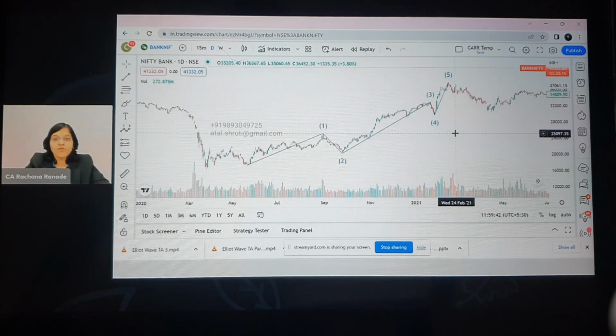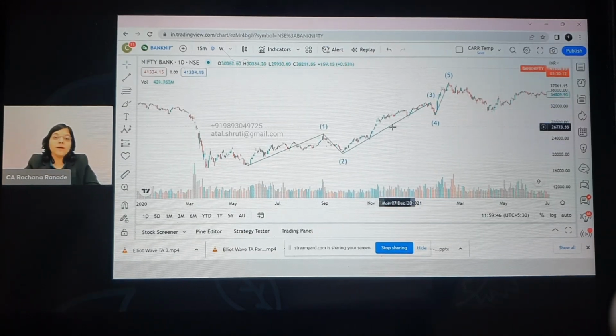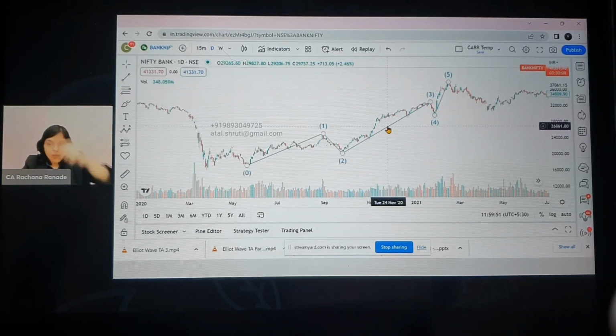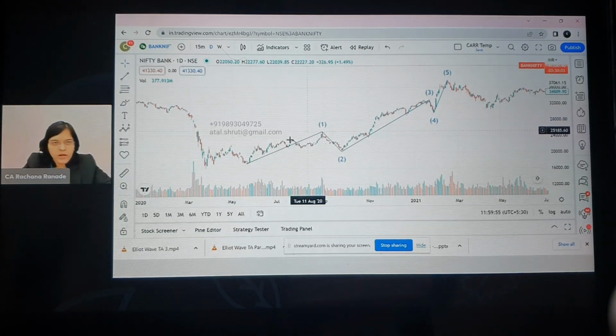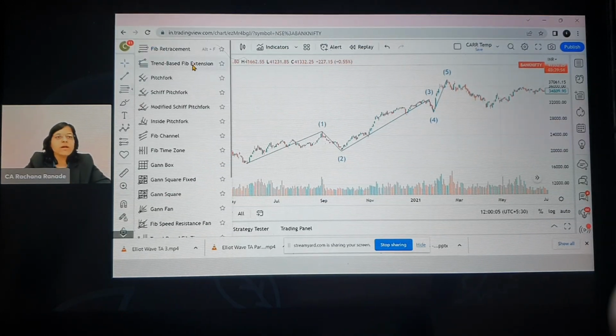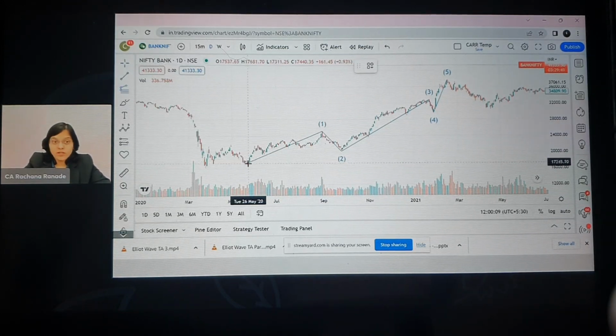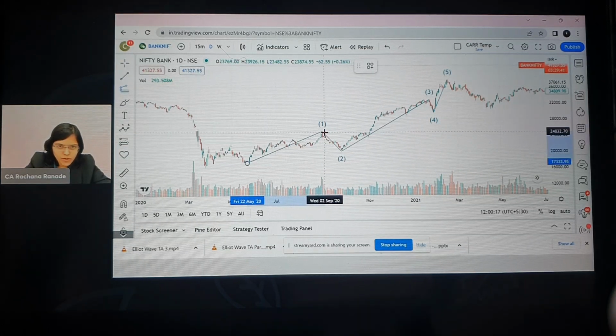So now that we have checked wave 2 and wave 4 retracements, we have to check for wave 3 and wave 5. But now, for wave 3, we said we have to compare it with the wave 1 length, correct? And it can be 1.618 times or 2.618 times or 4.23 of wave 1, right? So for that we are going to use a different tool, the trend-based Fibonacci extension, okay? So again, how do I use this? Pay attention, this is the first time we are going to use this, okay? The lowermost point here, I'm going to click, take it to the uppermost point of wave 1, correct?